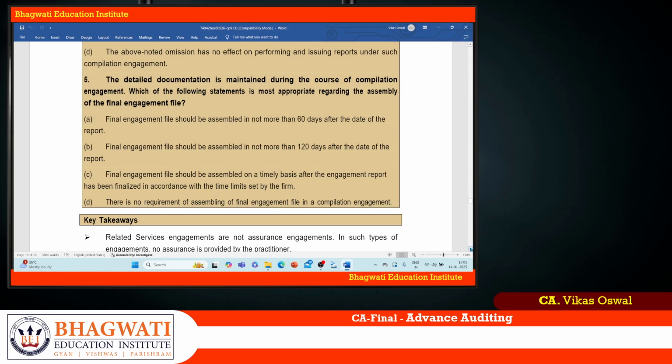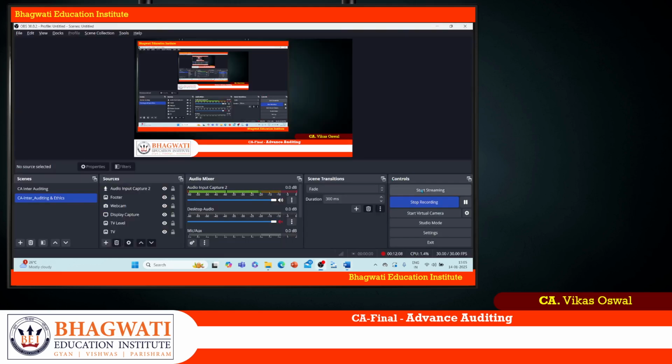There's no requirement of assembling final engagement file in compilation engagement. That is not correct. You have to assemble the final engagement file. So D is completely ruled out. So here the option C, that is final engagement file should be assembled on a timely basis after the engagement has been finalized and in accordance with its time limit set by the firm. Okay. So compilation engagement is one engagement where you prepare the financial statement based on the trial balances. That's the thing here.